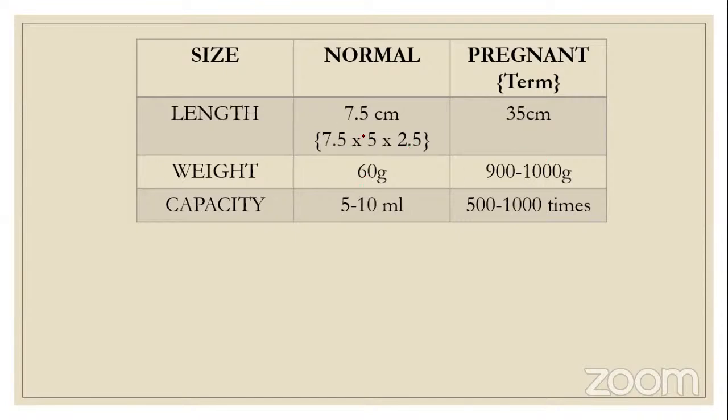The normal length of the uterus being 7.5 centimeter, at term, that is after 36 weeks, the length is around 35 centimeter. Weight being 60 gram in a normal non-pregnant woman, and in a pregnant state at term the uterus weighs around 900 to 1000 grams. I have always told, whenever there are any values, it is very important, because these values are more difficult to remember.